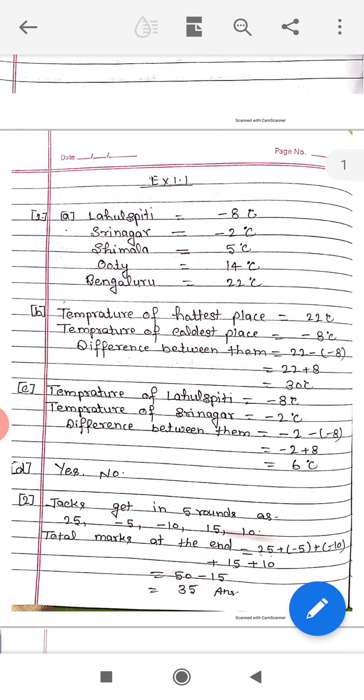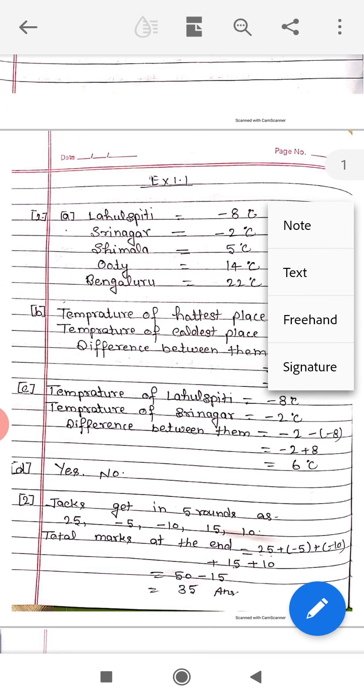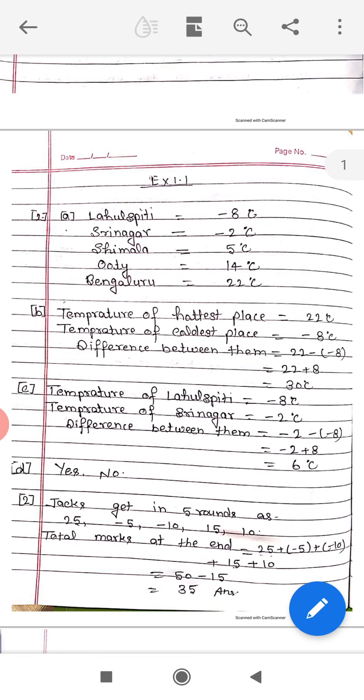Exercise 1.1. First question. The following line shows the temperature in degrees Celsius at different places on a particular day. See question number 1 in exercise 1.1. Given a number line on which some places are situated, and integers. First question, observe this number line and write the temperature of the places marked on it.